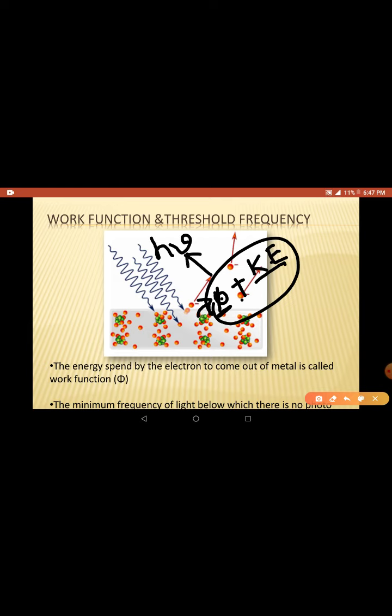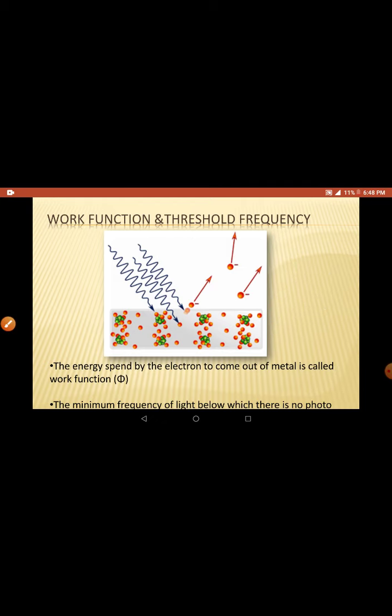So we can write h mu, the photon energy, equals work function plus kinetic energy of the electron. Whatever energy the electron got from the photon, some is spent in coming out of the metal, and the remaining is used as kinetic energy to move away from the metal.